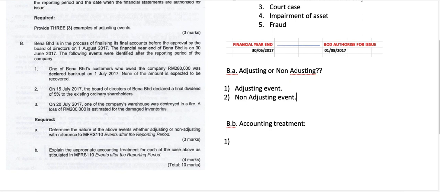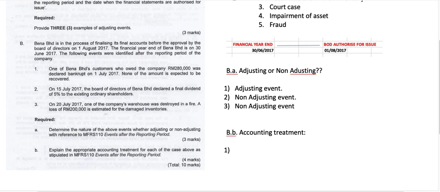Right, the third one. On 20th July 17, one of the company's warehouses was destroyed in a fire. A loss of 200,000 is estimated for the damaged inventory. So this is a natural disaster. If it is a natural disaster, it is a non-adjusting event because the event occurred in July, which is in between this period. So this is a non-adjusting event.